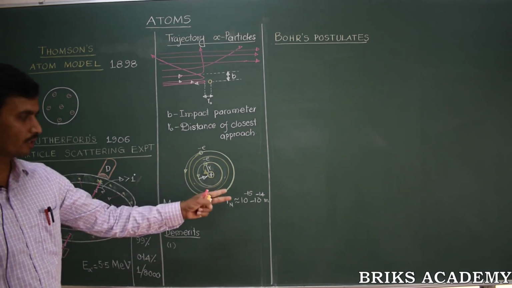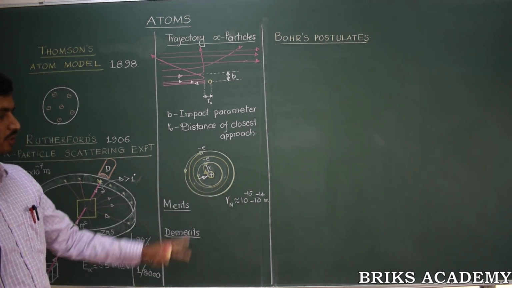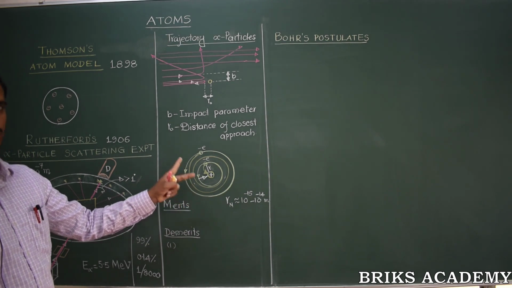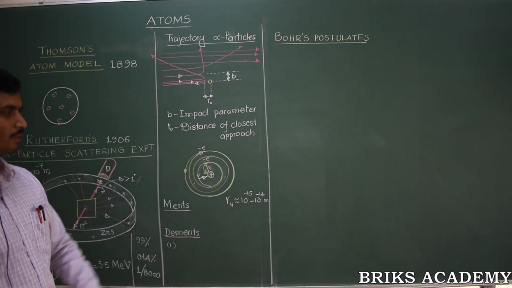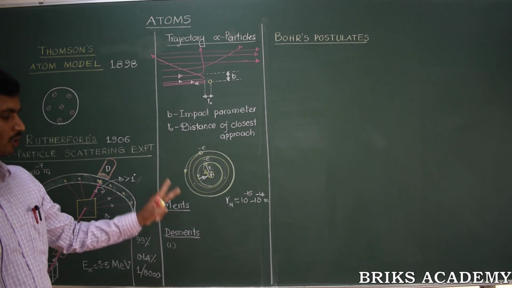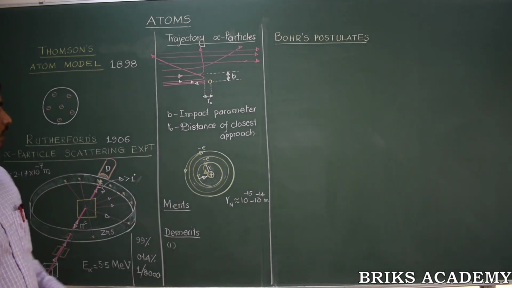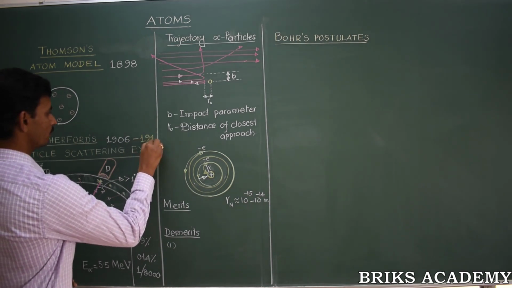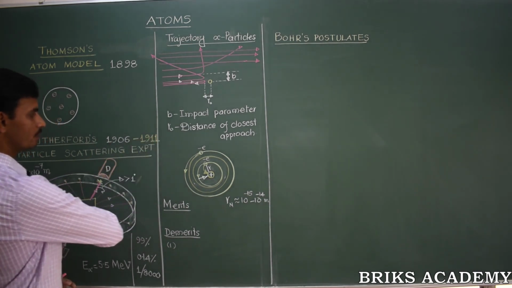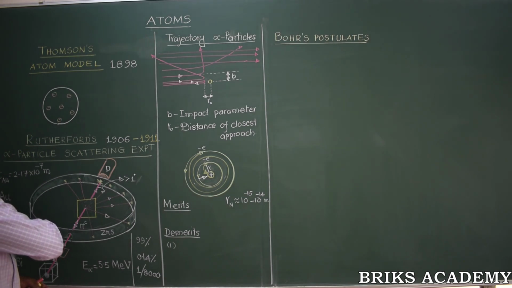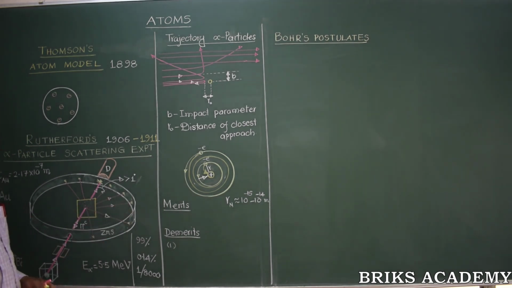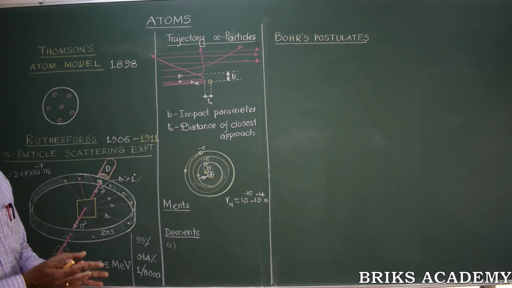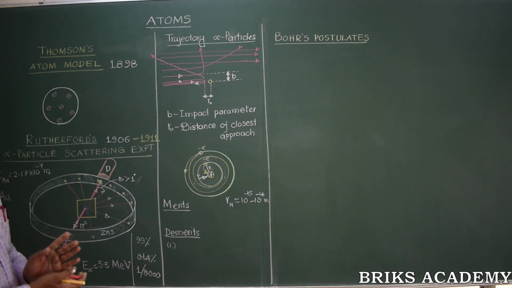There were a few other failures. Due to these failures, Rutherford's atom model was not accepted completely. Even though there are a few merits, the model was not accepted in those days. The model was in fact proposed in the year 1911. The very same year, in the month of January, this atom model was proposed; in the month of December, it was not completely accepted by the scientist community. As a result, to overcome these failures, another scientist, his successor, Niels Bohr, comes into the picture.